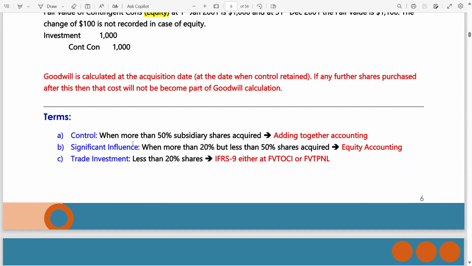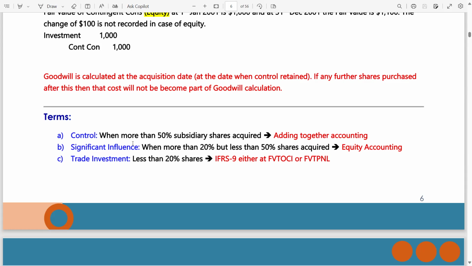In that case, you have to do the equity accounting. If you have watched my IFRS 11 joint arrangement lecture, then you have an idea. Trade investment: if you have watched my previous lecture, I have invested 4 to 4.5 hours on IFRS 9, then you might have an idea of the trade investment.